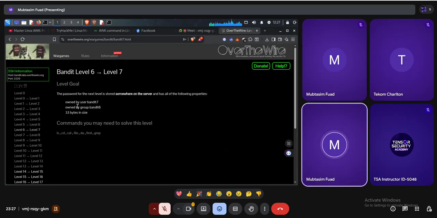That's an interesting file. In the past levels, from level 0 to level 6, they specified that the file is under that directory, so I had to read that specified file. But in this case, they haven't specified the file. That means we don't know the location of that file. But they have said this is owned by bandit7, the group owner is bandit6, and it is 33 bytes in size.